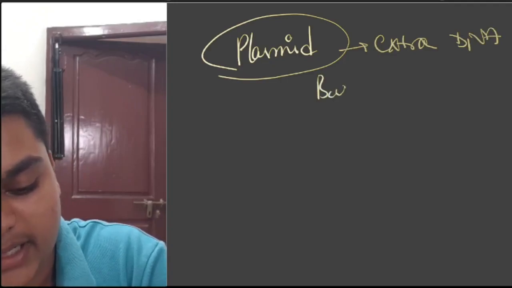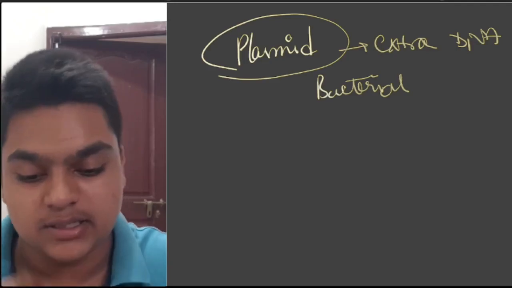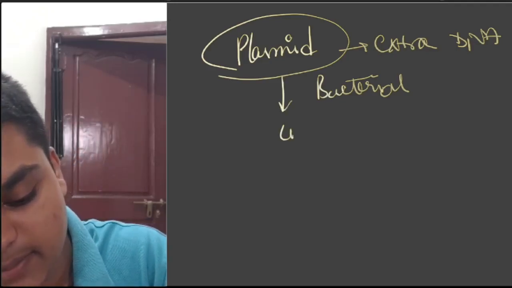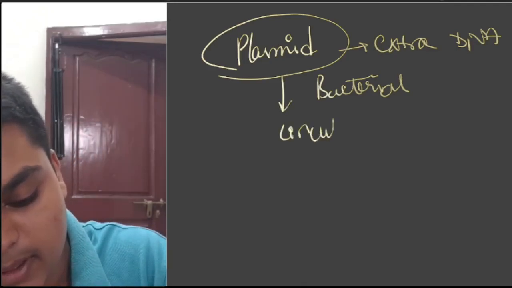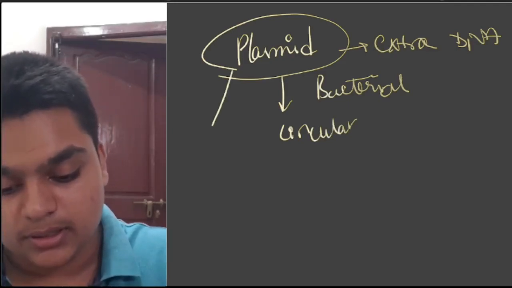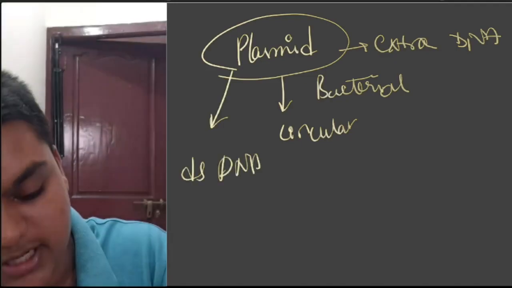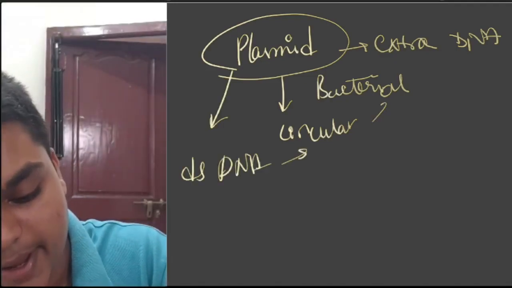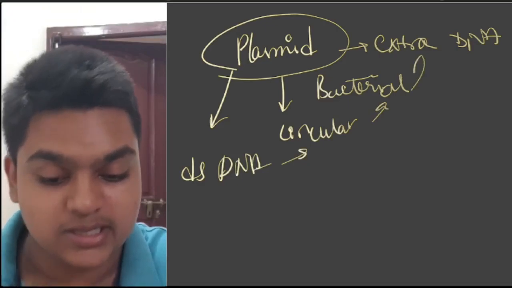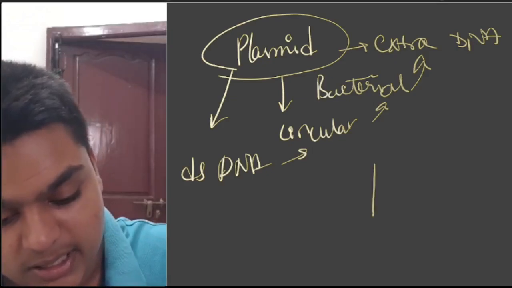Okay, bacterial cells mainly. Plasmids are found in bacterial cells. They are circular in shape. These are double-stranded only. Double-stranded circular DNAs which are found in bacteria. Generally they are extrachromosomal.